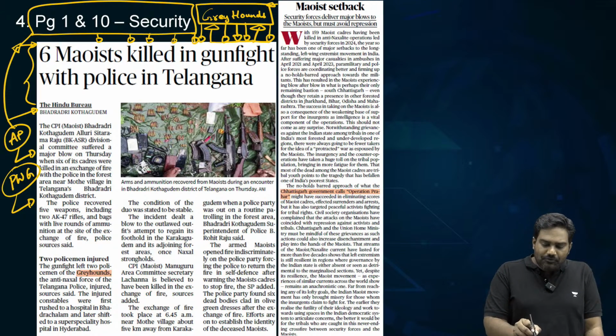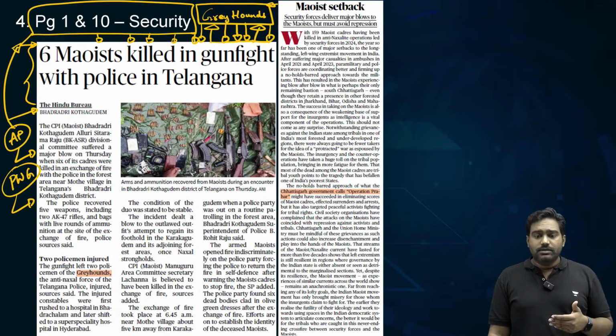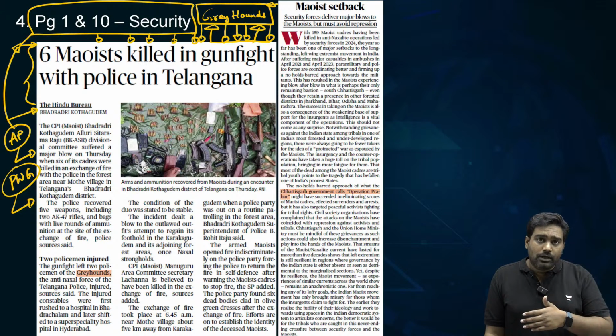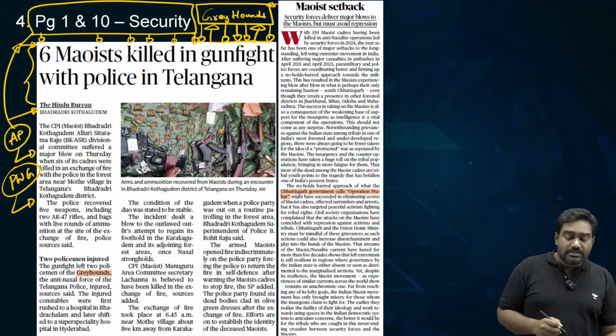So with the help of the Indian Army's Commando Training School, Greyhounds were given specialist training in jungle and guerrilla warfare tactics. Special weapons were procured, better communication equipment, better protective gear was procured by the Andhra Pradesh police. This is what turned Greyhounds into an elite special force, and it also built a ground level intelligence gathering network. Because most of the commandos in Greyhounds could speak the local language, the tribal dialects, they understood the local terrain and geography as well. So all these factors played a role in ensuring the success of Greyhounds.